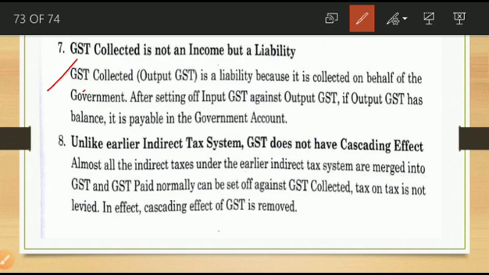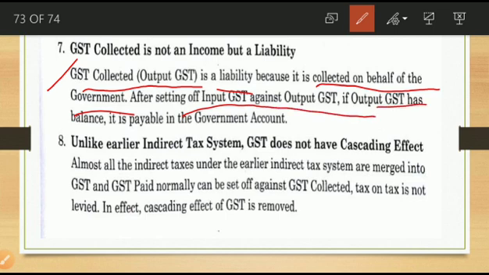So GST collected, or output GST, is a liability because it is collected on behalf of the government. After setting off input GST against output GST, if output GST has a balance, then it is payable to the central government account.